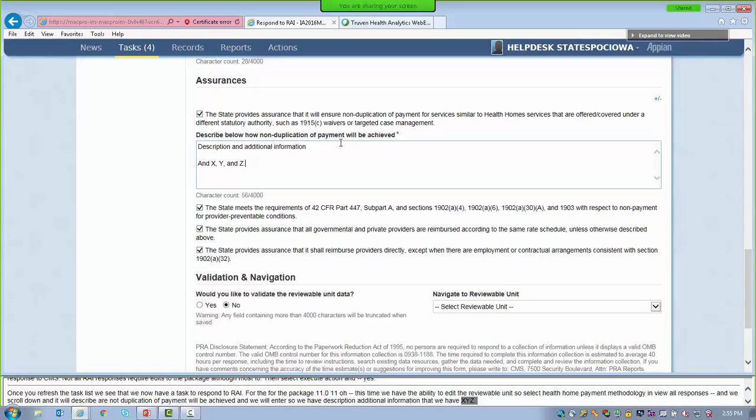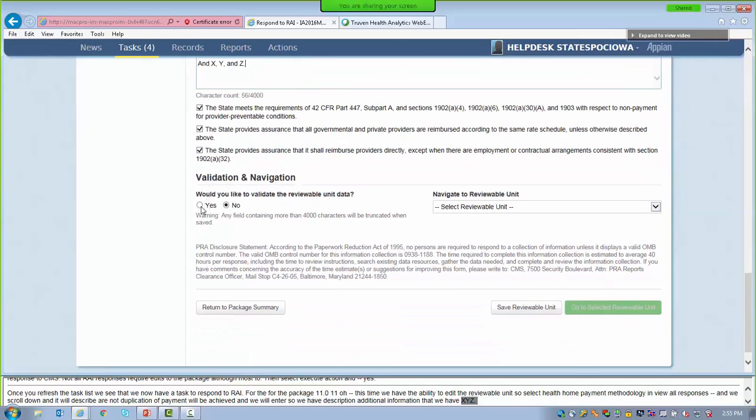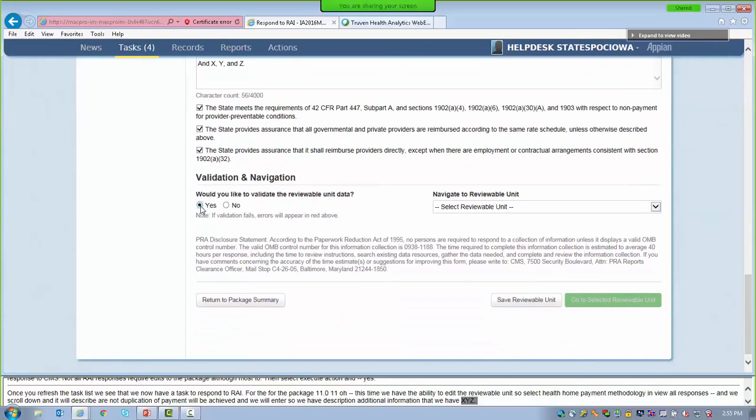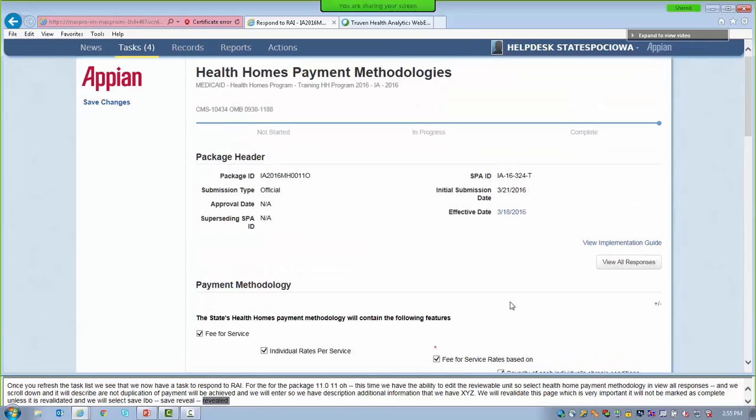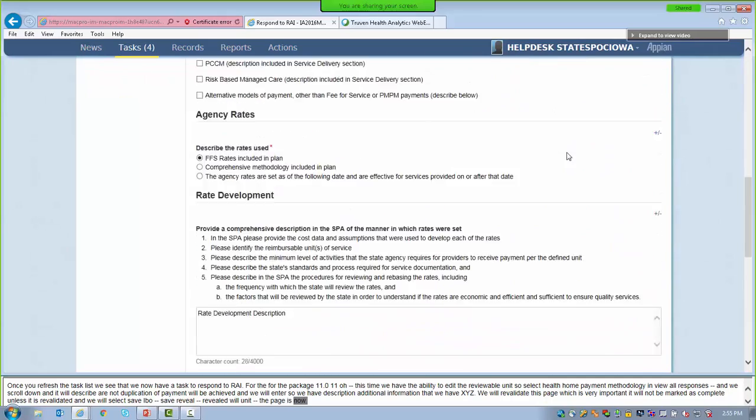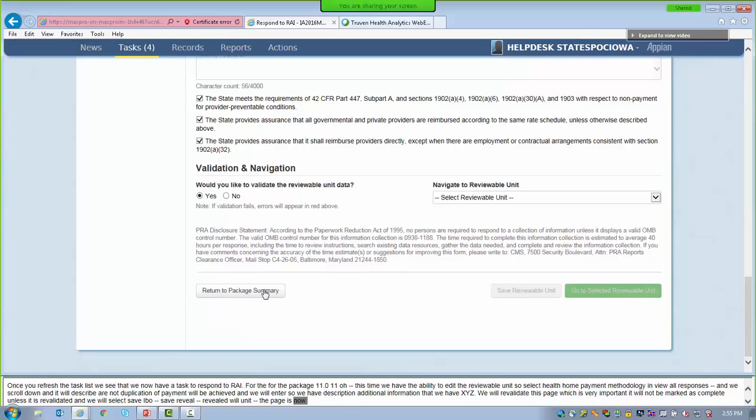Then we're going to revalidate this page, which is very important. It will not be marked as complete unless it is revalidated. And then we're going to select Save Reviewable Unit. This page is now complete again. Let's now return to the package summary by selecting Return to Package Summary at the bottom of the page.